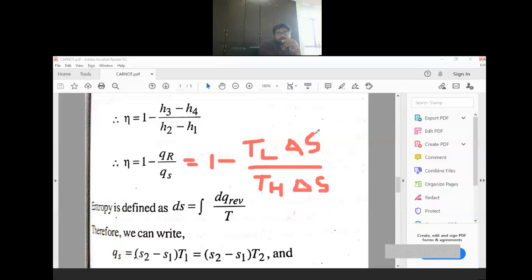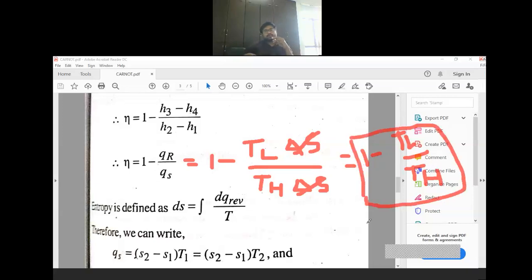TH into delta S. Now these are the same. So our final answer will become 1 minus TL divided by TH, or lower temperature divided by higher temperature.